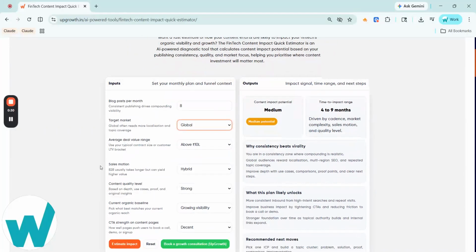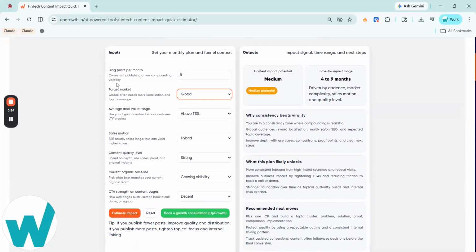The left panel is your input section. So let's go through it one by one. First is blog posts per month. Enter how many pieces of SEO relevant content you publish monthly. Consistent publishing drives compounding visibility, so this number directly affects your impact estimate.